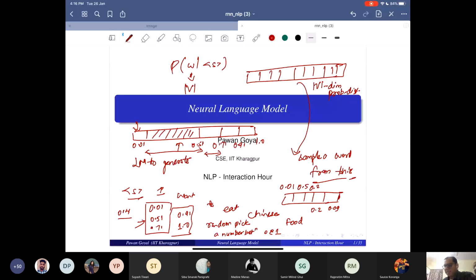Any other question from the lectures that I had shared? But that may not be a good sentence. It can be anything. It can be a random sentence as well if we keep doing that, because of the low probability. Yes, very good point, valid point. It will be a random sentence.